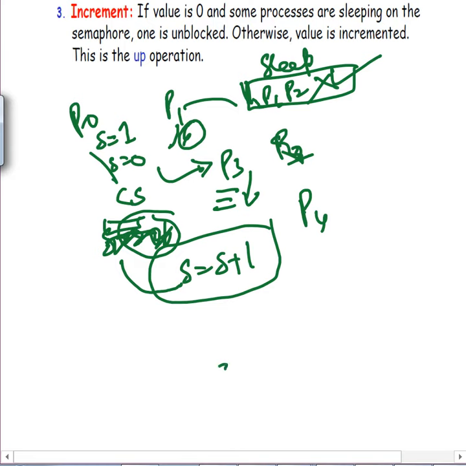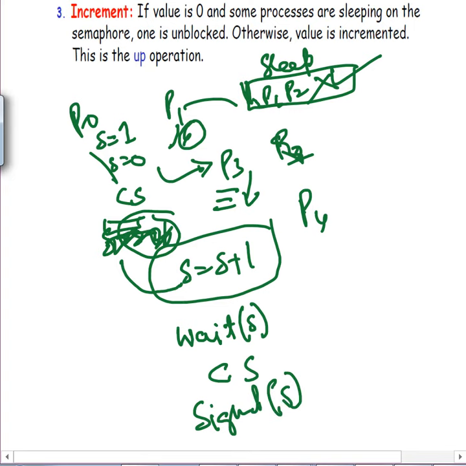So in general, if we have to do a critical section, we firstly do the wait operation on the semaphore S. You can also call it a down operation, or a P operation, whatever you like to call them. I call it wait, and we call the other one signal. And after the critical section, you have to do signal on the S. Some literature, you see in the books, has down written, or up, that's the same thing.